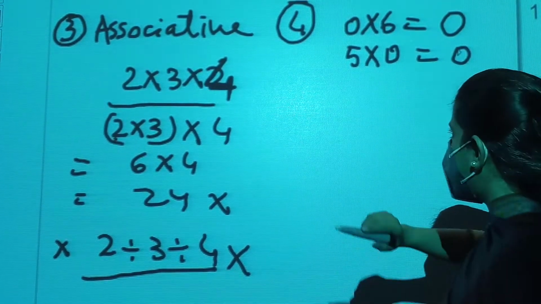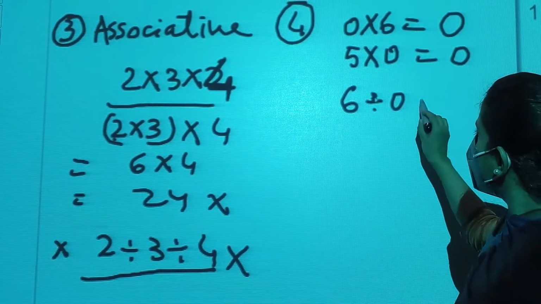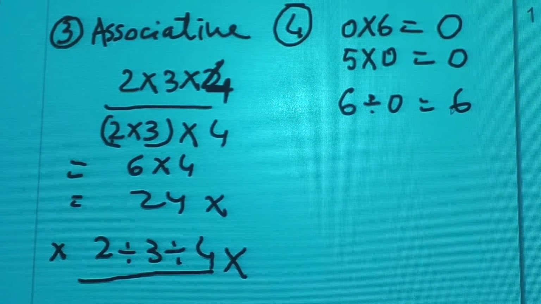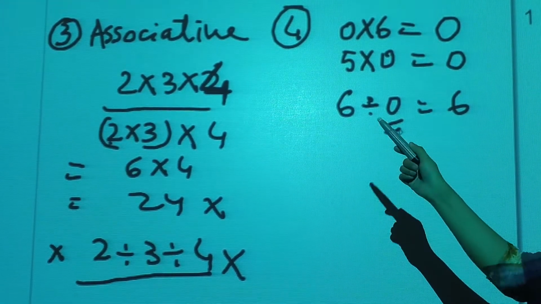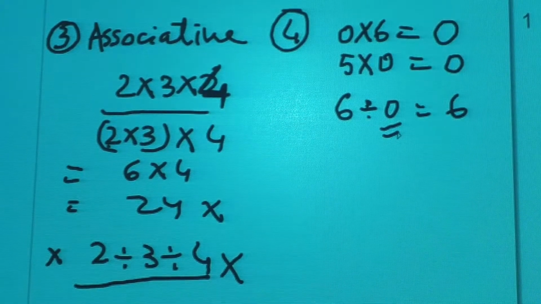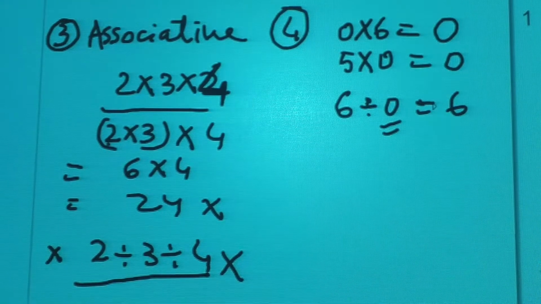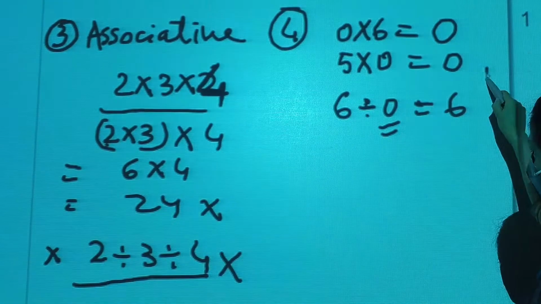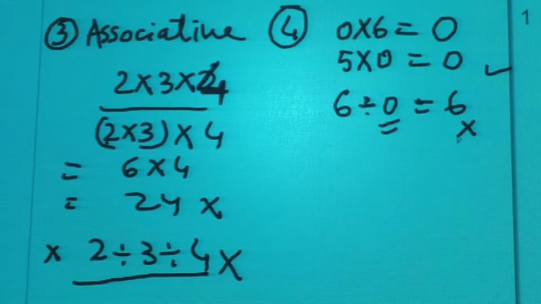But in case of division, what happens? When we divide any number by 0, we will get the number itself. As we know, division is the repeated subtraction of the number. So no matter how many times we subtract 0, we will get the same result. If we subtract 0 from 6, what will you get? Again the same number. So no matter how many times you subtract or divide, it will be the same. But when you multiply by 0, you get 0; this is the zero property of multiplication. Division does not follow the zero property.